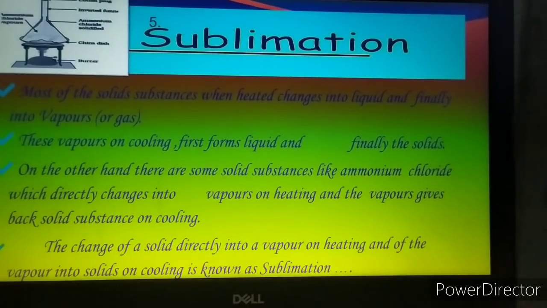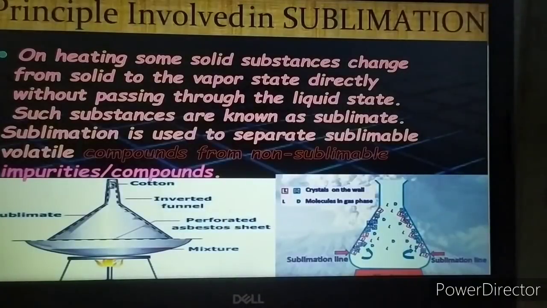It is called sublimation. Now let's see what happens here. The principle involved in the method of sublimation is that on heating, the substance directly changes from solid to vapor state without passing into the intermediate state, that is, the liquid state.